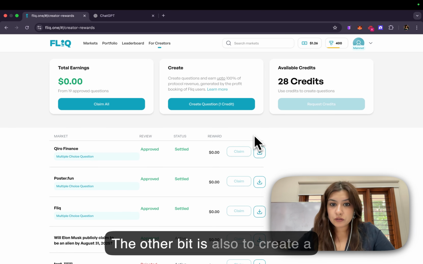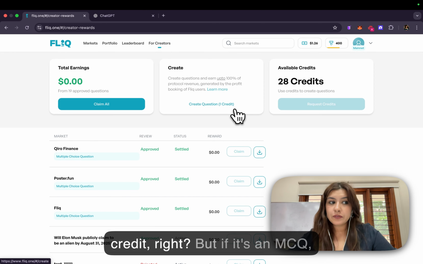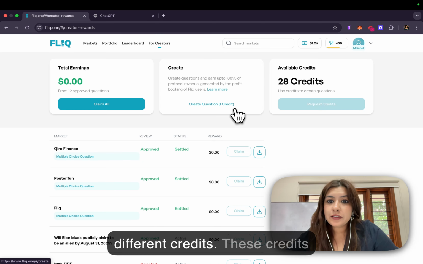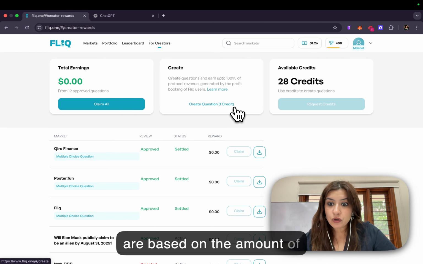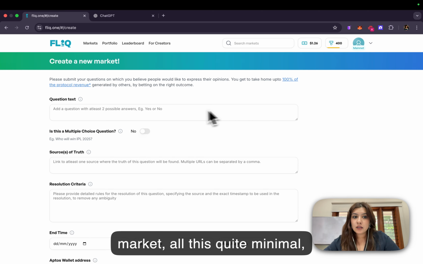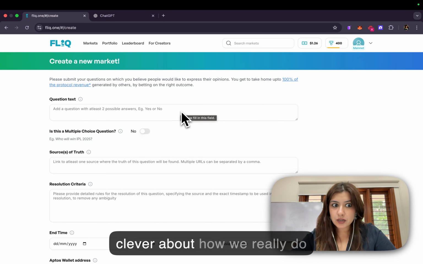To create a question, you will require 1 credit, right? But if it's an MCQ, each option of the MCQ requires different credits. These credits are based on the amount of money required to deploy the market. All this is quite minimal, but it's the way to keep us clever about how we really do the markets.